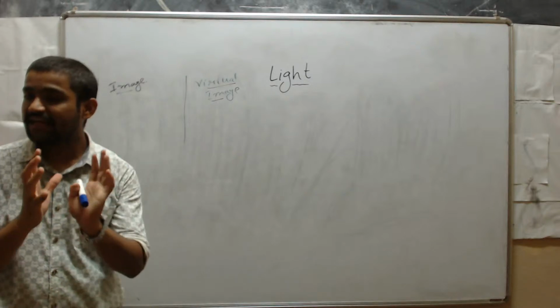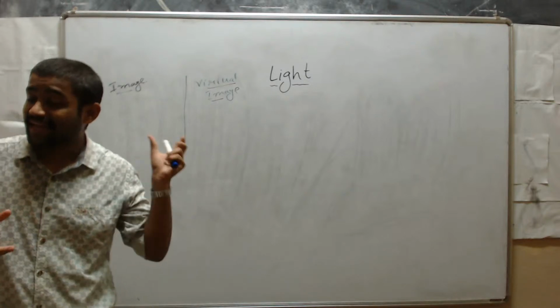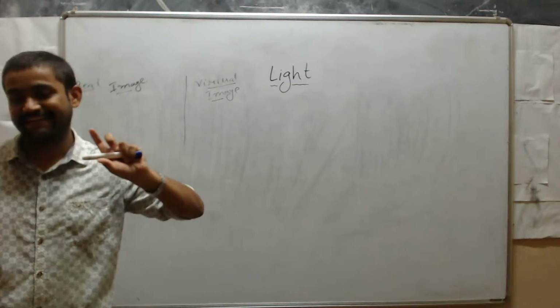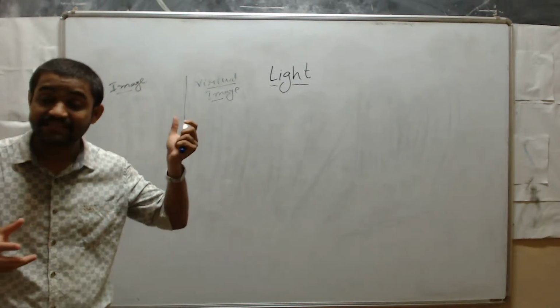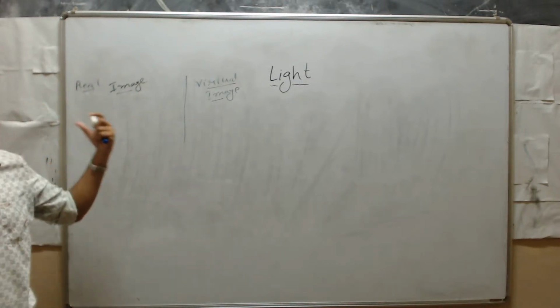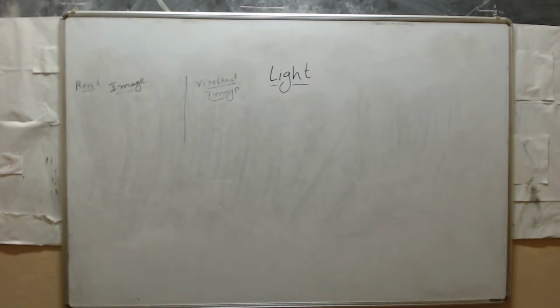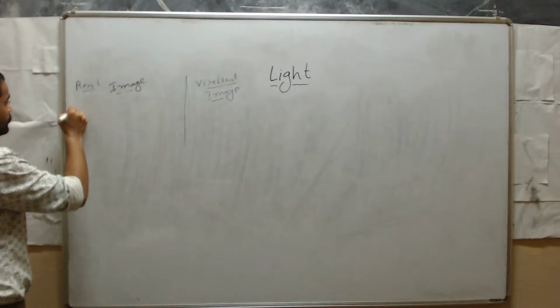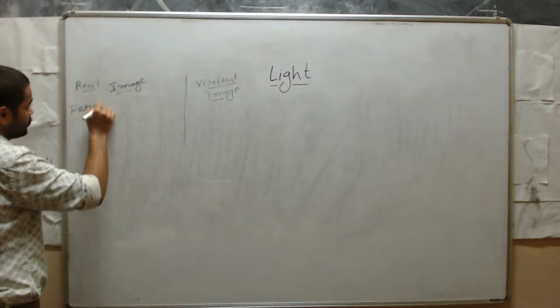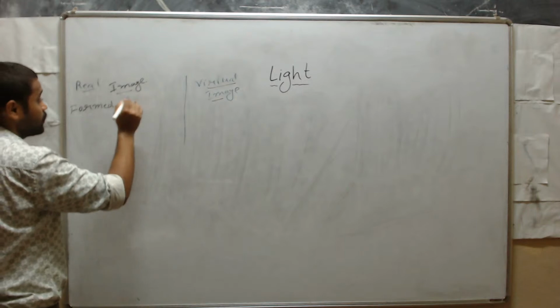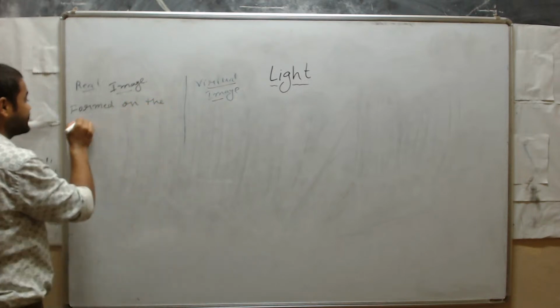The real image is nothing but the image formed on the screen. We can see that this image will be formed on the screen.